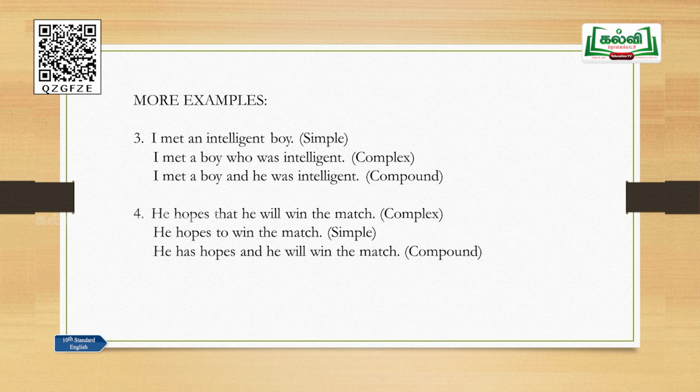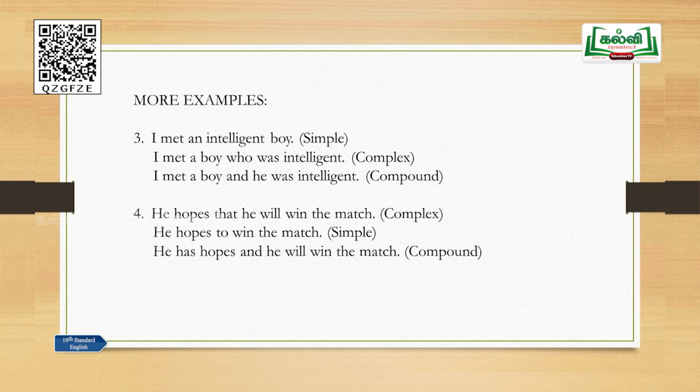I met a boy and he was intelligent. So, I met a boy, that is one main clause that gives a complete meaning. He was intelligent, another main clause that also gives a complete meaning, and is just used as a conjunction. This is a compound sentence. He hopes that he will win the match. That is a complex sentence. Why? He hopes, that is a main clause, and that he will win the match is a subordinate clause. So, that is a complex sentence.